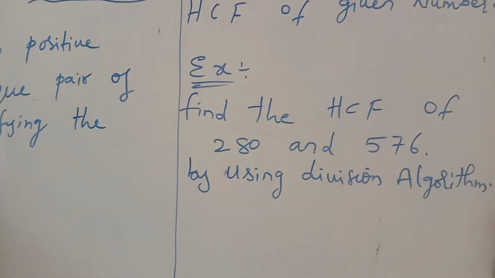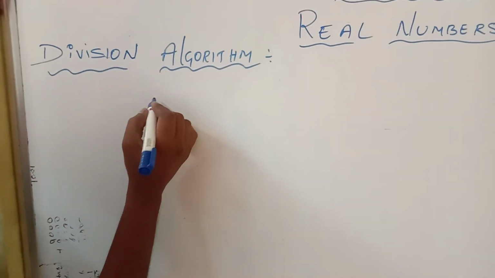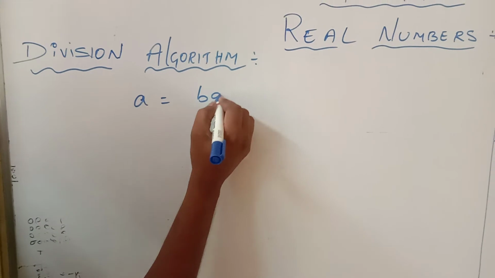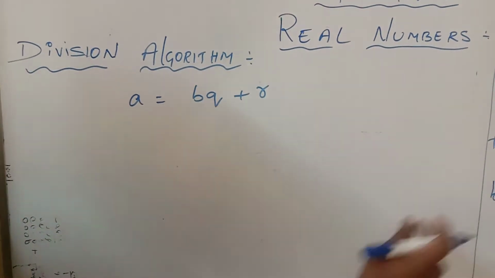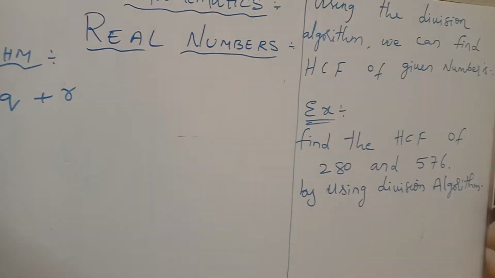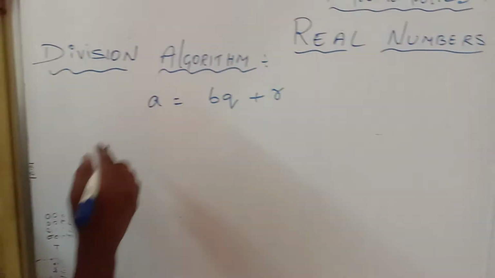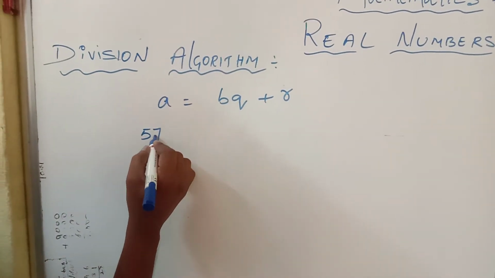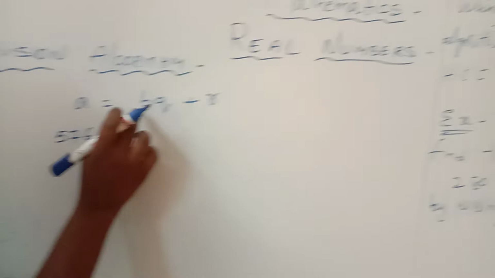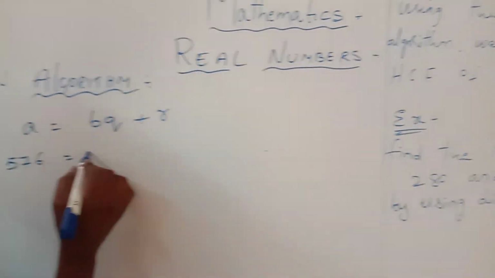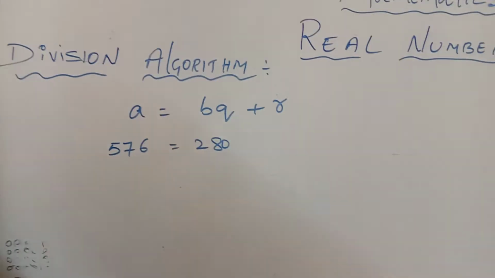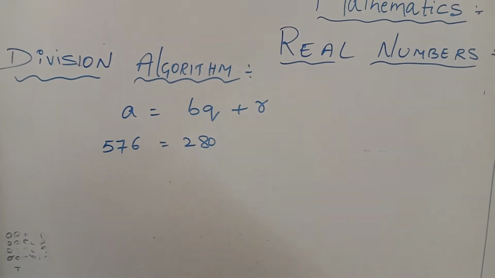Okay, A equal to BQ plus R. In these two numbers, which is the bigger value? Write it in place of A. That is 576 equal to, then B becomes the smallest number, 280. Now in 576, how many times will 280 go?